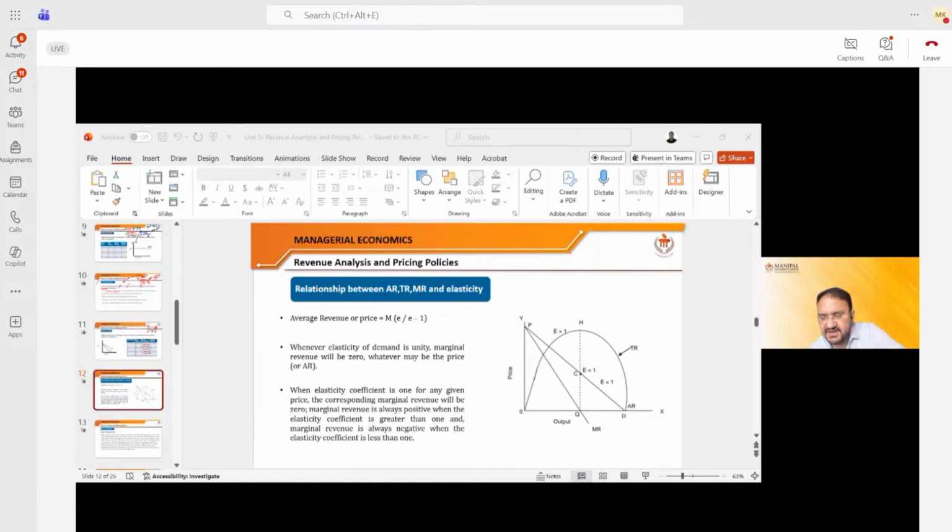Mosumi, average revenue is what? Mosumi goes to the market and purchases 5 kg of mango at 10 rupees per kg. So 10 multiplied by 5 is the total money she has invested. Say, for example, Mosumi is a seller. She sold 5 kg of mango at 10 rupees per kg, and she earned 50 rupees in total revenue. What is the price per unit of mango? 10 rupees. That is the average price or average revenue. Average revenue is nothing but the price of the product. A hundred times I have told you this. Please be alert during the class.